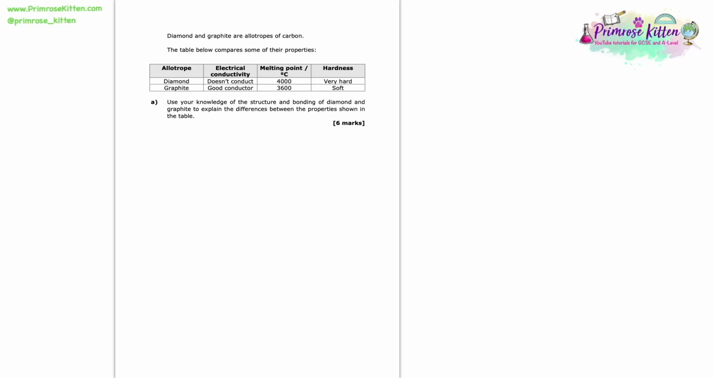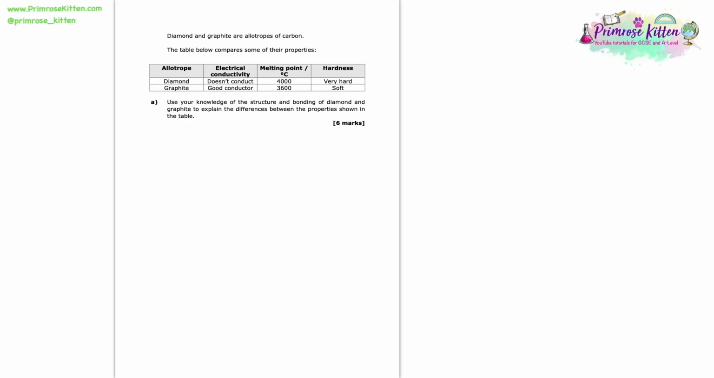In this question, we're told that diamond and graphite are allotropes of carbon. An allotrope is something which is made of the same atom, but it's just arranged in a different structure to form something slightly different. So we've got diamond and graphite, both made up exclusively of carbon.